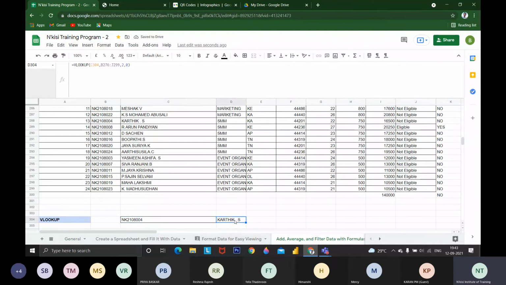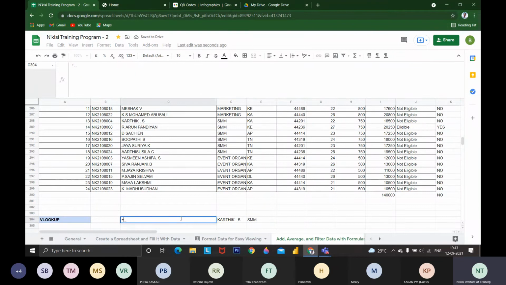If I want the event organizers, I can just copy and paste and do the same thing. If it is C, I'm going to change it to C, the same data, but the range will be changed. So I'm going to change the range. It can be the same now, but now I want the type of internship they are doing. Instead of 2, I'm going to change it to 3. Then I press enter.